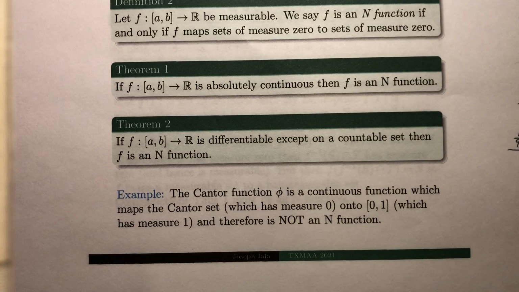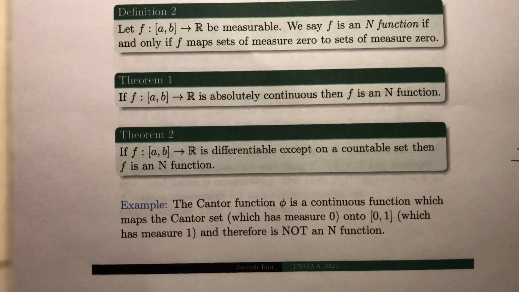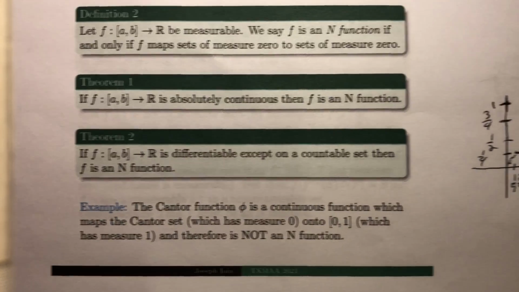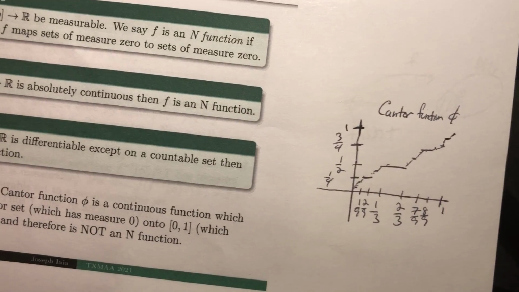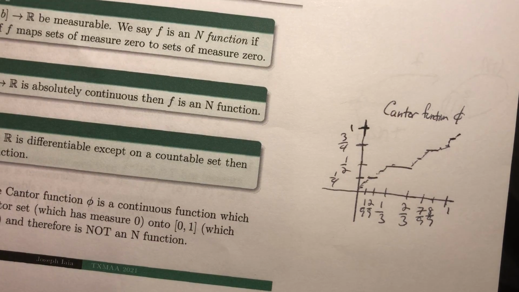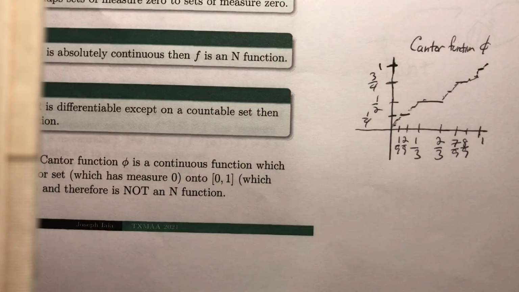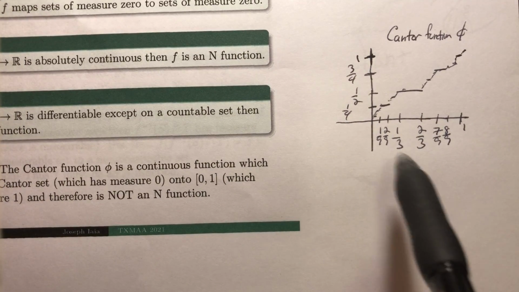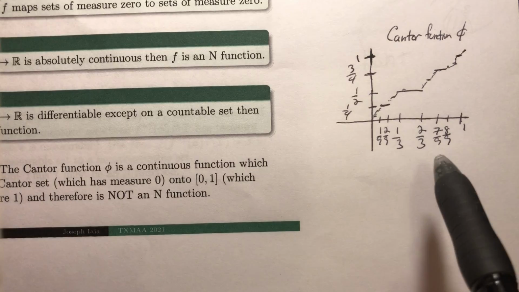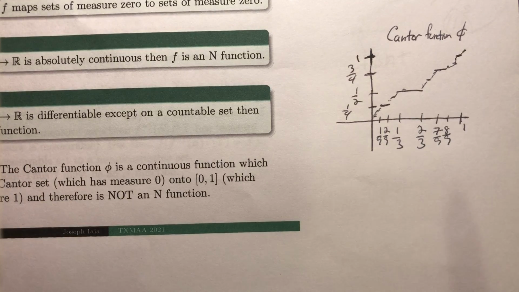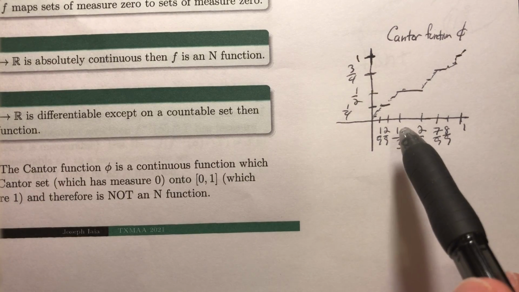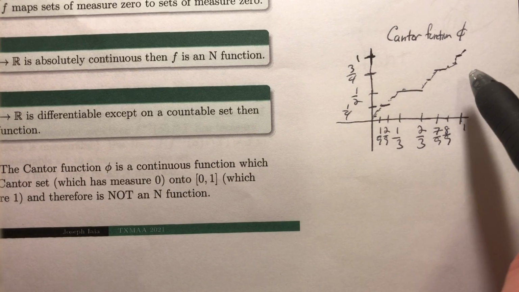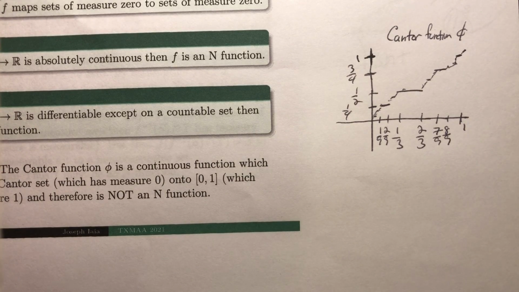Now something which is not an N function is the Cantor function. That's obtained by the following process. On the interval from 1/3 to 2/3, you define the function to be a half. On 1/9 to 2/9, you define it to be a fourth. On 7/9 to 8/9, you define it to be 3/4.